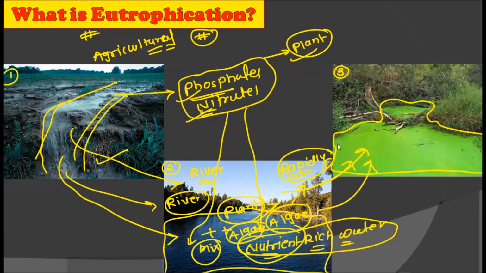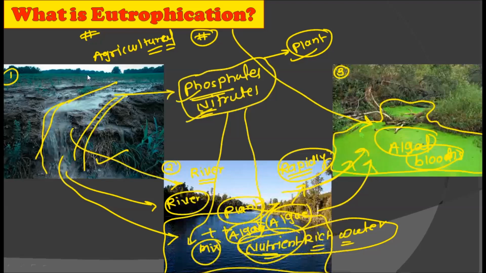Now once the algae covers the whole surface area of these river bodies, these largely developed algal areas are called algal blooms. So this is a very typical term which is used for the rapidly growing algae on the surface of water, that is, the algal blooms. The result of eutrophication is the algal bloom, because eutrophication is nothing but the nutrient enrichment of the water bodies, and due to the enrichment of water, the algae flourish on the surface of water and cover the whole surface area, and this algae which covers all the surface area of the water bodies is called the algal blooms.